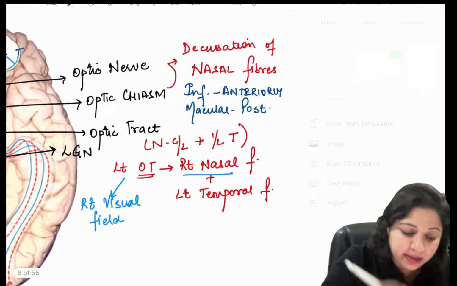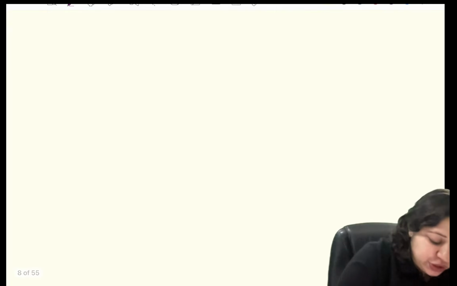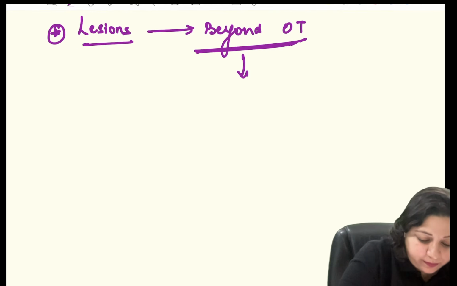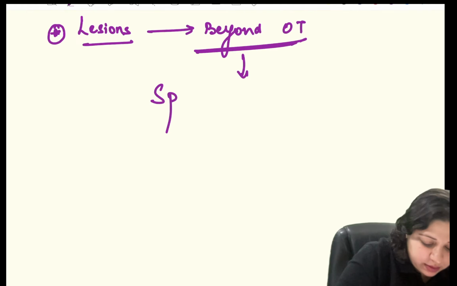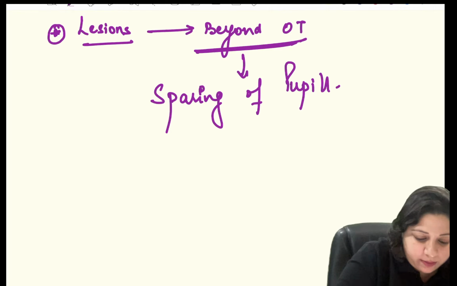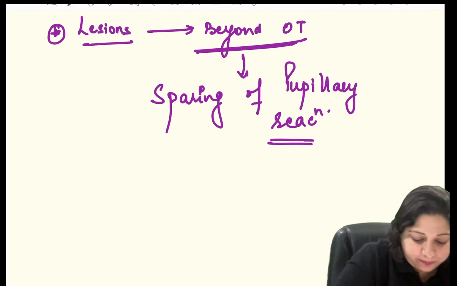So what does that mean? That means lesions which occur beyond the optic tract will have sparing of the pupillary reaction.